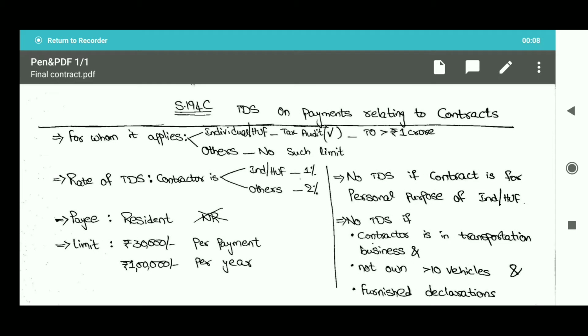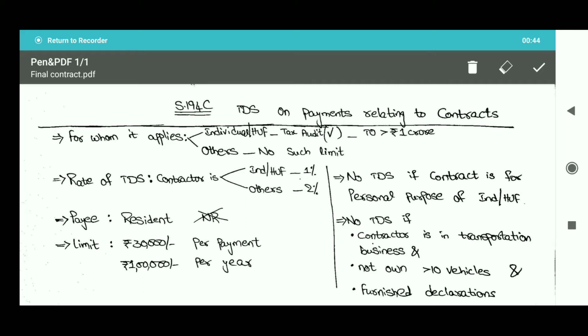Today we will discuss what is Section 194C under the Income Tax Act, that is TDS on contract payments. In real life, we will see many cases of deduction under 194C. We have many doubts regarding the applicability of Section 194C, what is the rate of TDS and on which value it shall be applied. For all your queries, this video is the solution. Without further waiting, let's jump to today's topic.